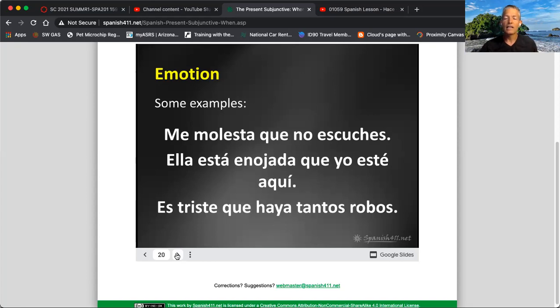Es triste que haya tantos robos. It is sad that there are so many robberies. Es triste, that's the first part of the sentence, and it's an emotion. Que haya. Haya is the subjunctive, there are.